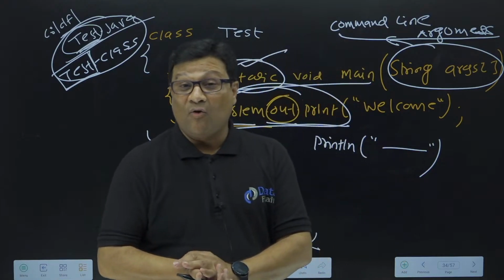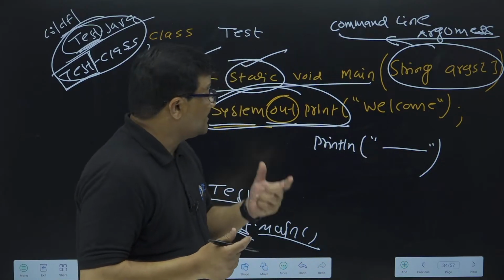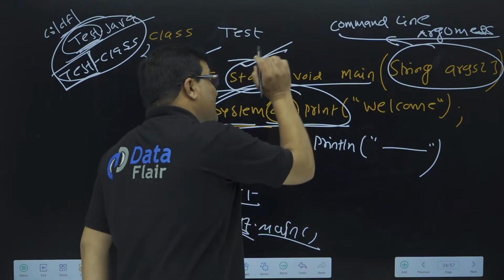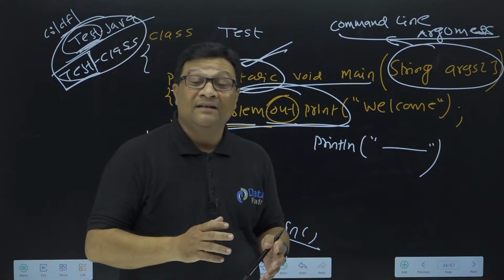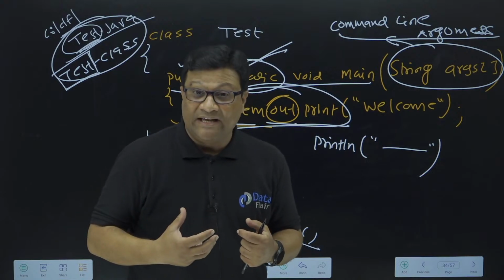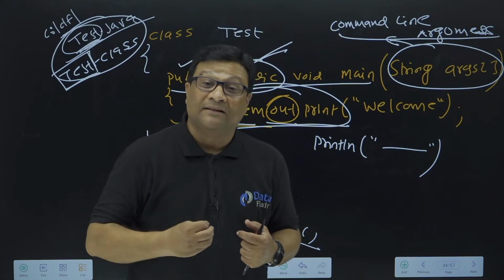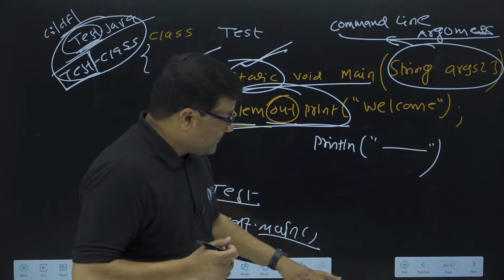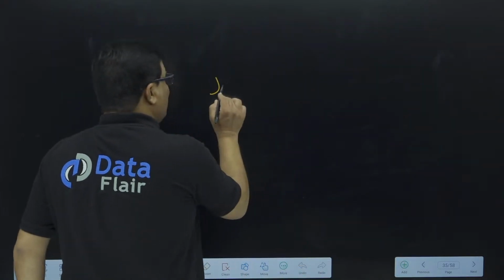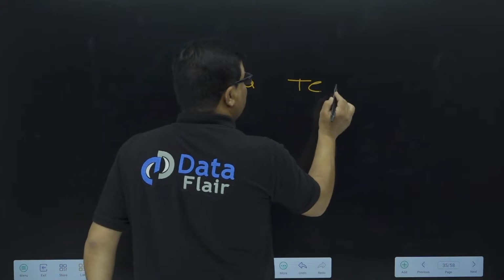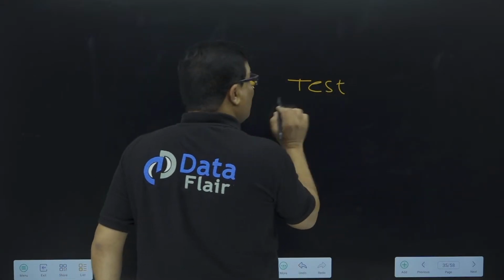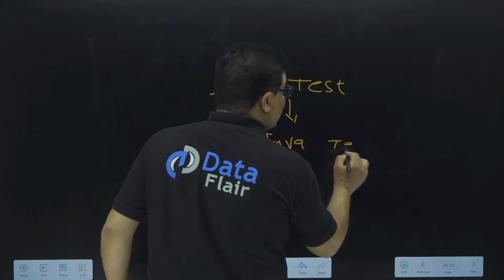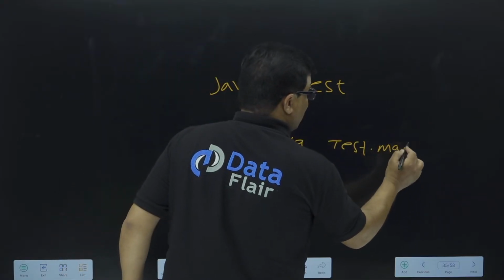Last time I explained all this concept, like what is public, what is static, what is void. So last time I told you that main is static in Java because main is called by JVM, and JVM calls this main method by class name, not by the object of a class. When we run this program, we simply write java Test. The internal meaning of this java Test is Test.main, what we discussed in the last video.